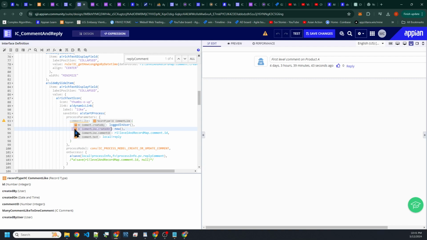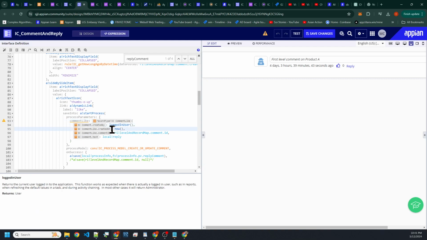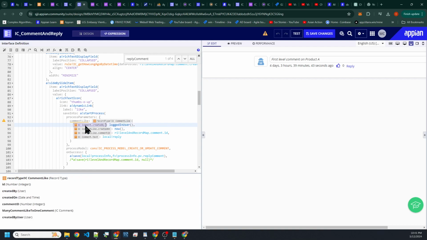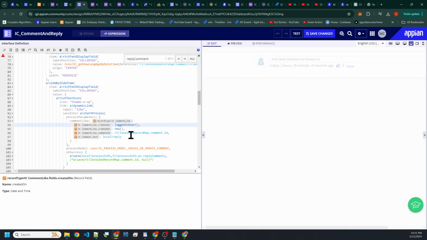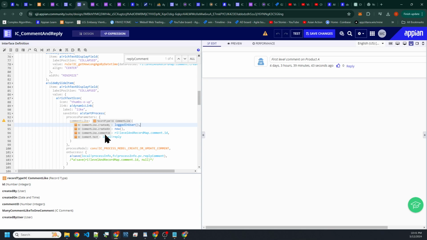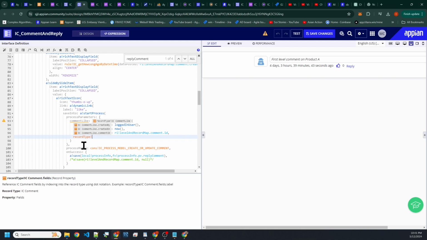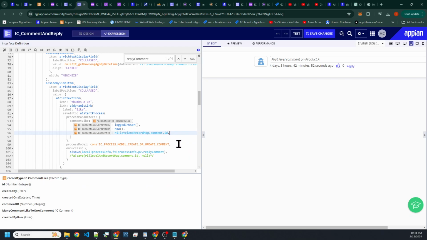I'm just going to copy this here. This one is created by logged in user, comment ID, and I believe that is it, right? So you only have comment ID. So you basically just have 3 of these, right?